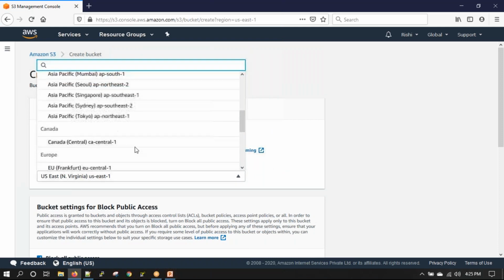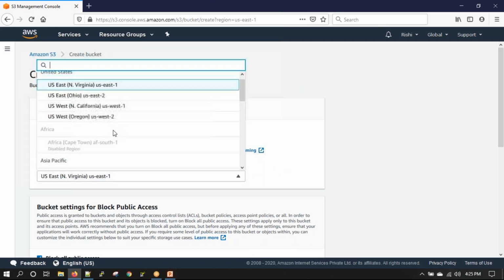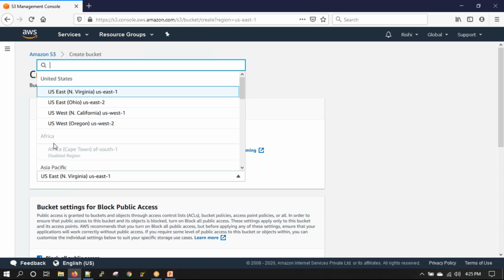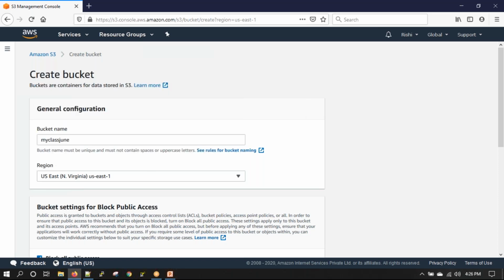You will notice that some of the regions are not enabled. Any idea why? Like Africa, Cape Town is not enabled for S3. Availability zones? No. Every region will have at least 2 availability zones, so that is not the case. Sometimes some of the services of AWS are not available across all regions. S3 is still not available in this region. That's the only thing. So buckets can be created in regions.